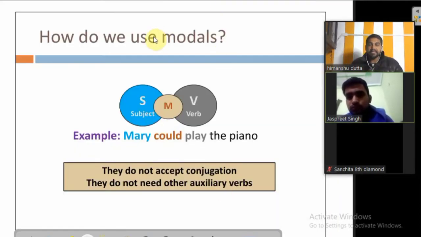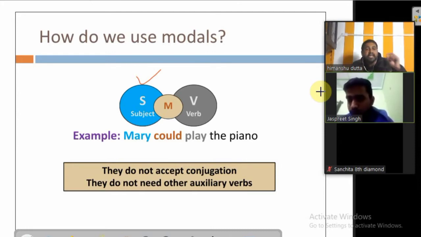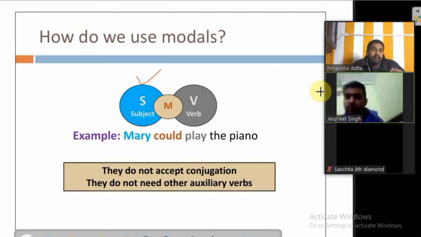Here you can see how we use modal verbs. What is the use of modal verbs, and how do we write a sentence with their help? What is the basic structure? Firstly, we write the subject of the sentence, whether it is plural or singular. It doesn't matter at all in the case of a modal verb. What really matters is what kind of thing we are interested in speaking about.